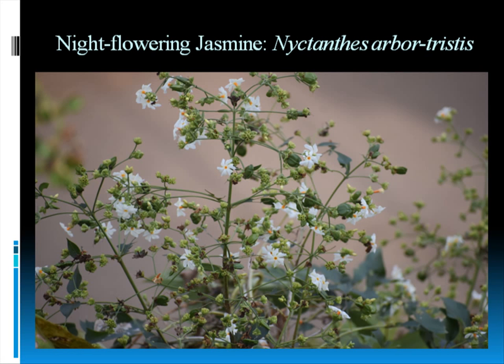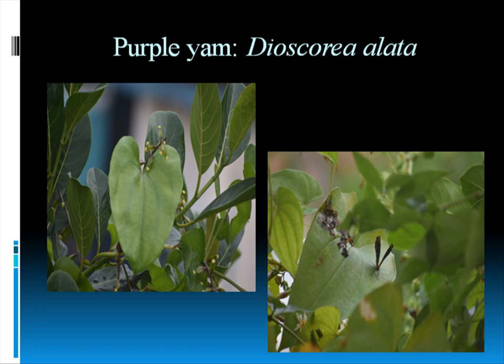Then I again come to the night flowering jasmine, Nyctanthes arbor-tristis, with the flowers again. And this is a very good larval host and forage plant. I showed you the picture of that monkey puzzle sitting on this plant. But I didn't have the picture, but I saw many larvae of the common jezebel sitting on this plant foraging and munching on the leaves. Then purple yam.